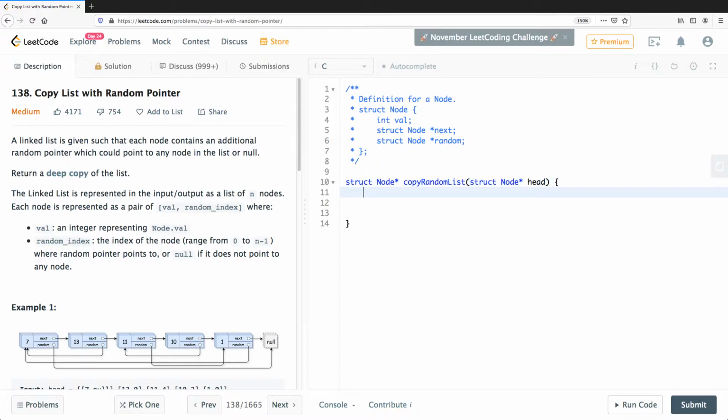So how should we go about it? What I'm assuming is that we would definitely need a bunch of pointers to walk this list. So let's have a pointer, and then we can have another pointer, let's just start with temp first, and then I'm guessing we would eventually need something to return the new head of the deep copied list.